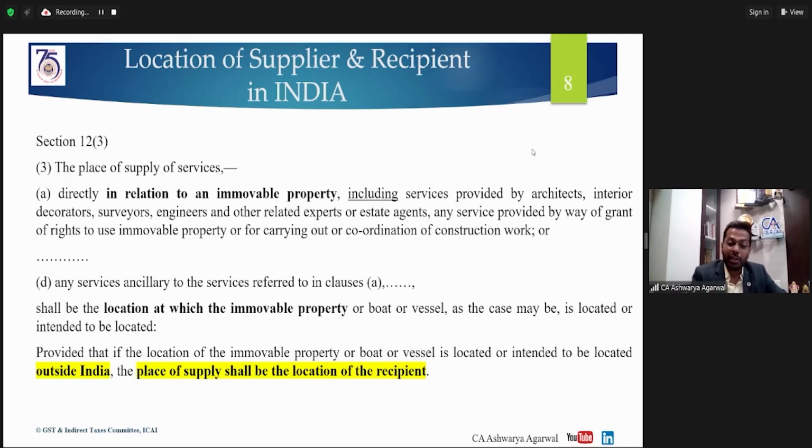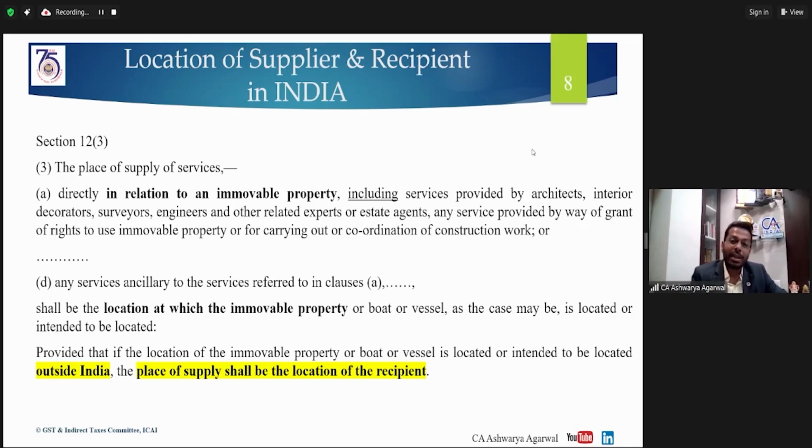Provided that if the immovable property or boat or vessel is located or intended to be located outside India, the place of supply shall be the location of the recipient. What are we talking about? If you see the heading of this slide, it says where the location of supplier and recipient both are in India, but the location of the immovable property is outside India.